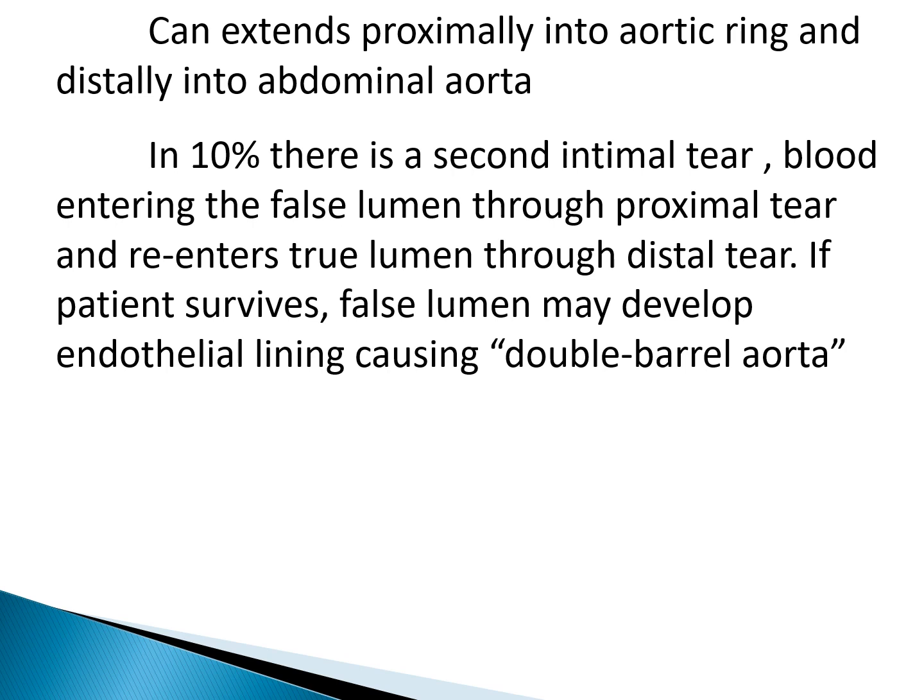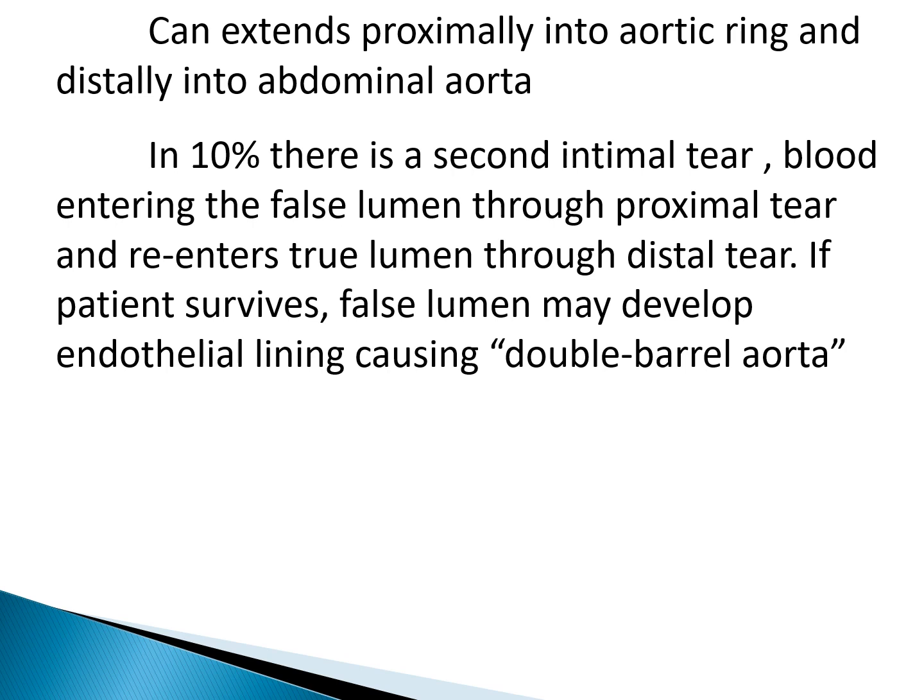Now this tear can extend proximally into the aortic ring and distally into the abdominal aorta. In 10% of cases, there is a second intimal tear also. So this was a tear which occurred in the ascending aorta; in 10%, in the distal part of the aorta, there is a second intimal tear, and the blood which has entered the false lumen through the proximal tear re-enters the true lumen through the distal tear.